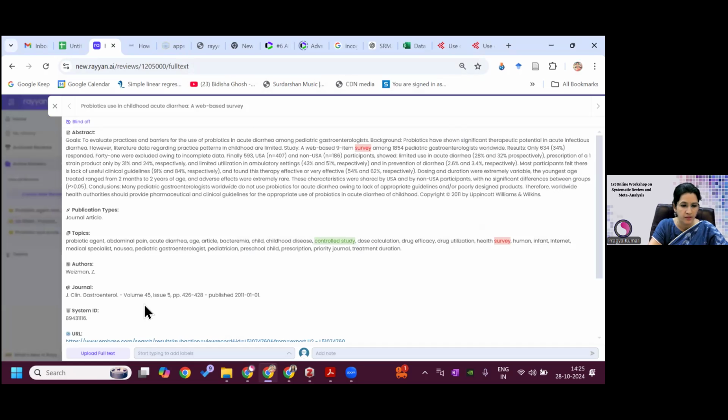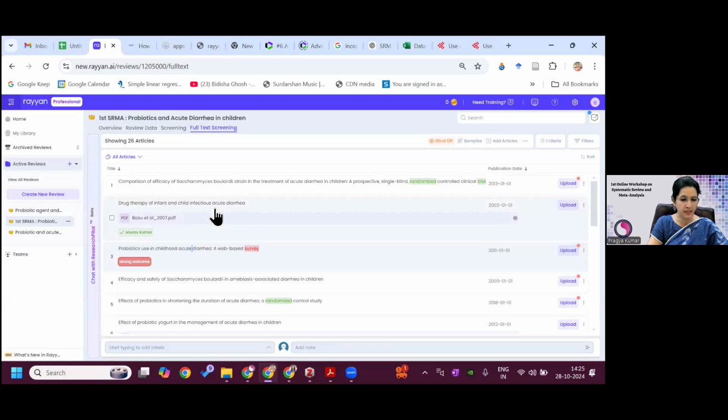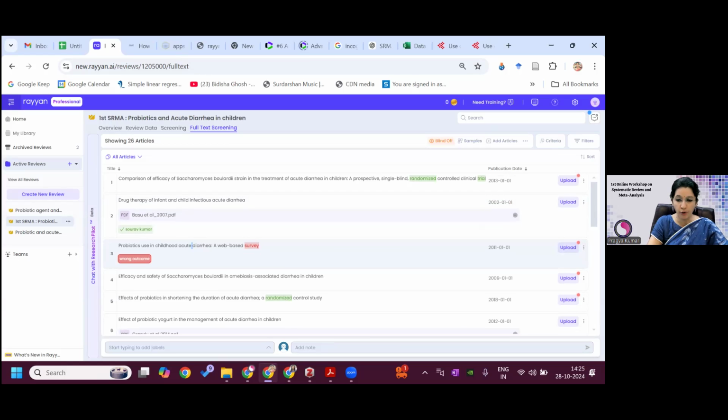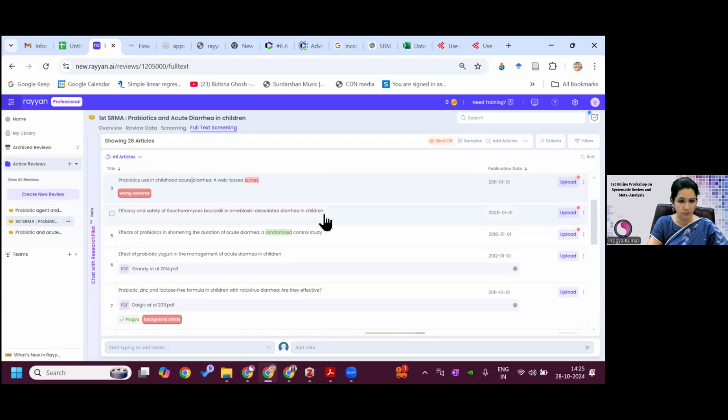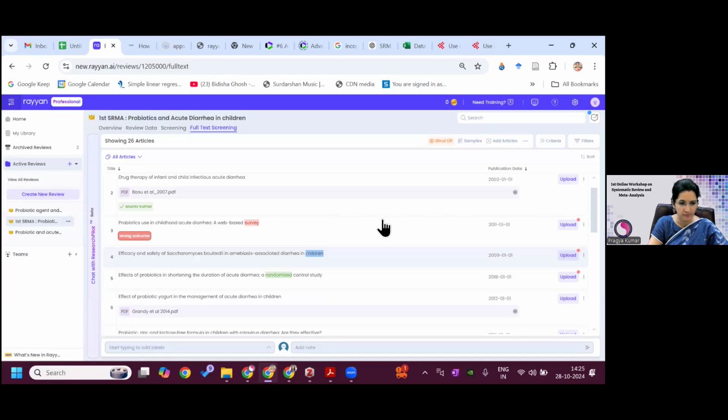So you can see this author is Wisman. Again, this is Embase. So Embase article probably I'll have to ask from the author. So I'll have to mail them. Again, I'll click this article, efficacy and safety of Saccharomyces. This is again Embase. Then this effect of probiotics.